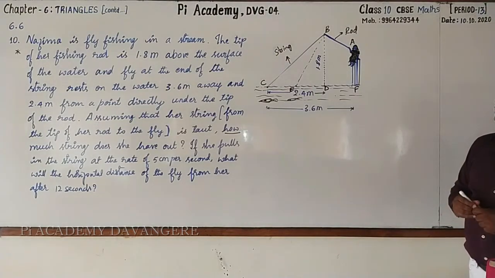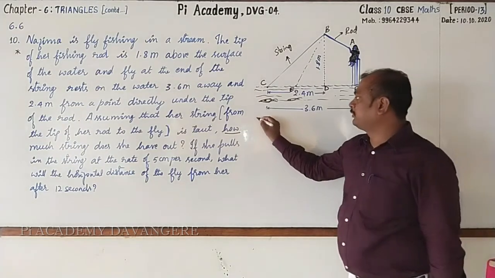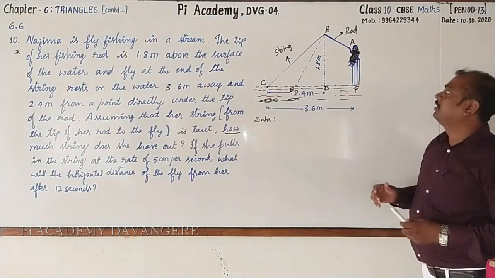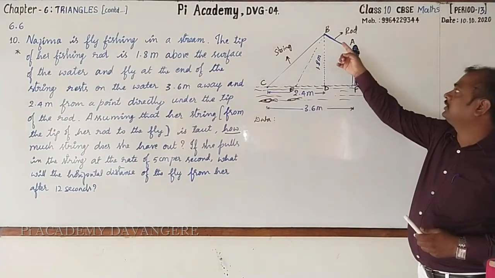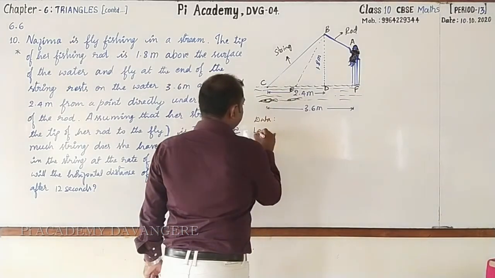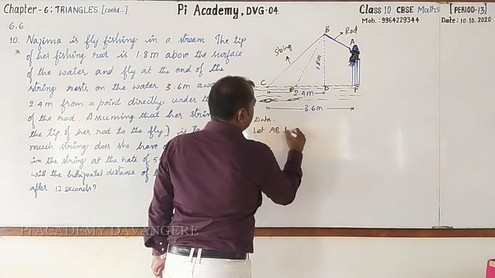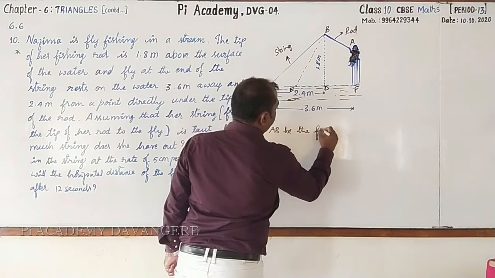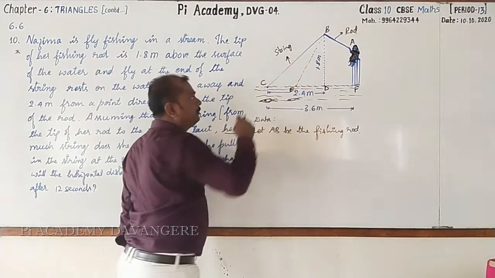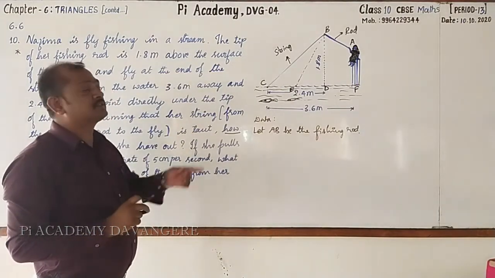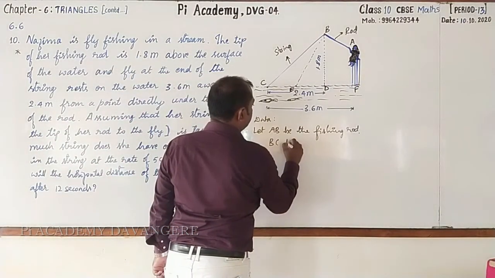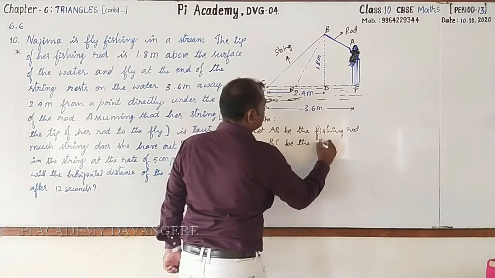Now let's go for calculating. First, before that, let us go for writing the data. Start writing with me. What has been given? AB. AB is the fishing rod. Let AB be the fishing rod. Next. After that, what about BC? That is the string. BC be the string.